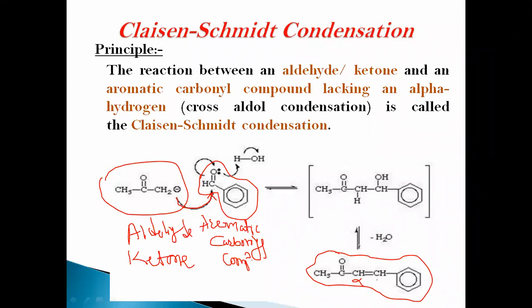This is alpha and this is beta. There is unsaturation between this alpha and beta, and this one is the carbonyl. Alpha beta unsaturated carbonyl compound was formed.